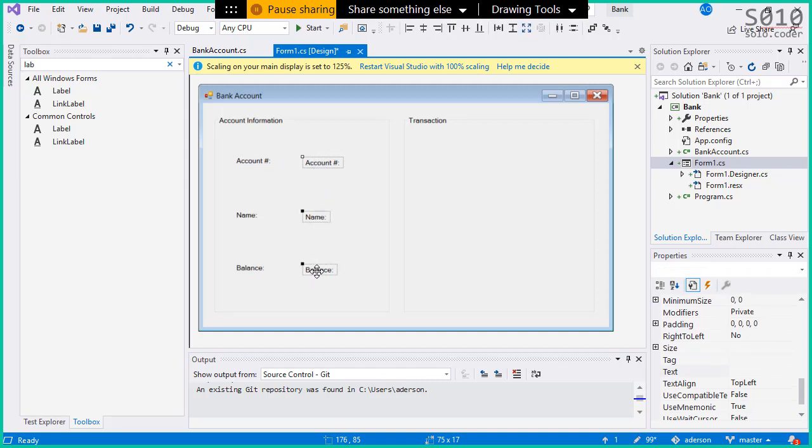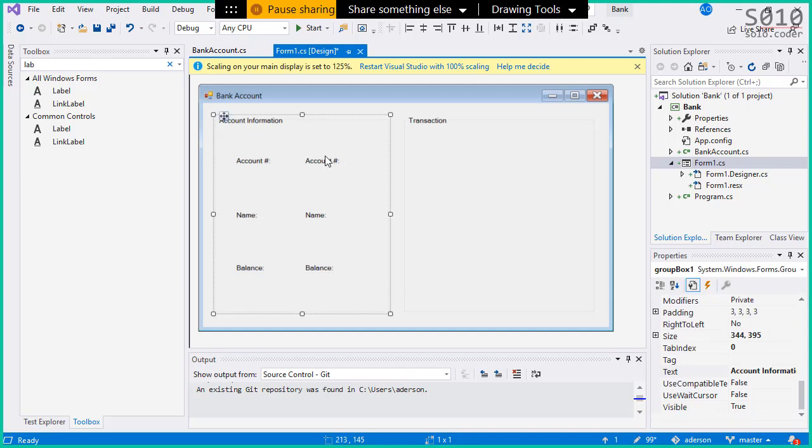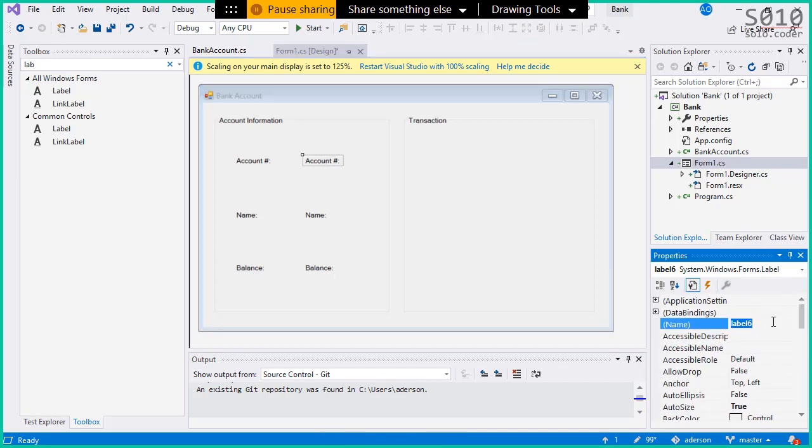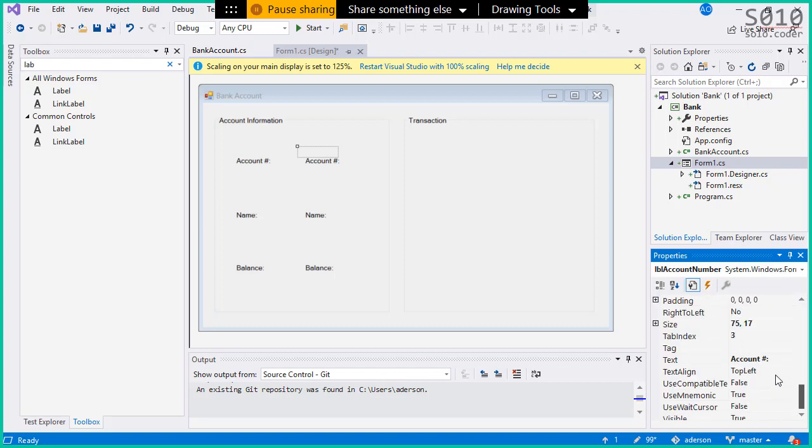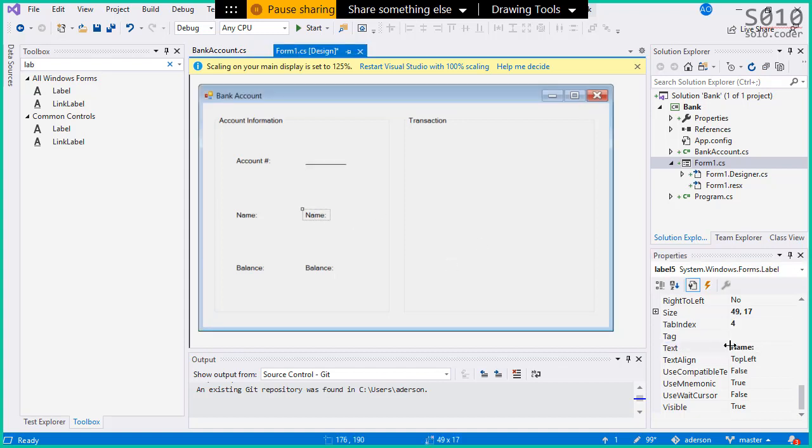Actually, let me level them up, because now they will be the ones storing the actual account number, the name of the customer, and the balance. So I'm gonna say LBL account number. I'd recommend that you keep some text there, otherwise you won't have a reference where the label is. See, if I delete everything, you no longer see the label. So just keep something there to give you a reference.